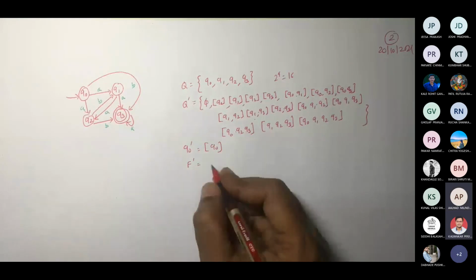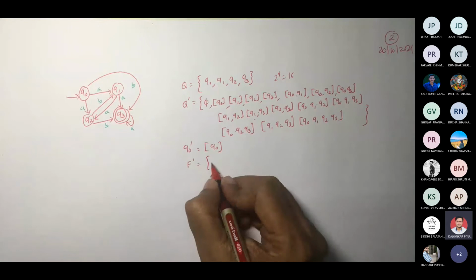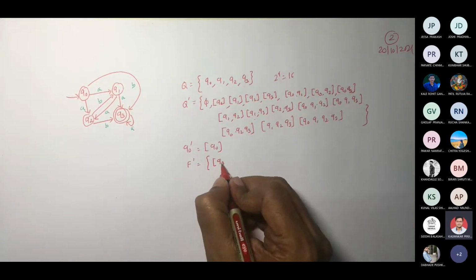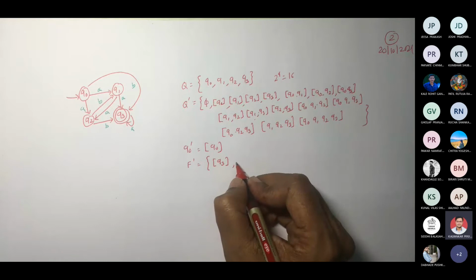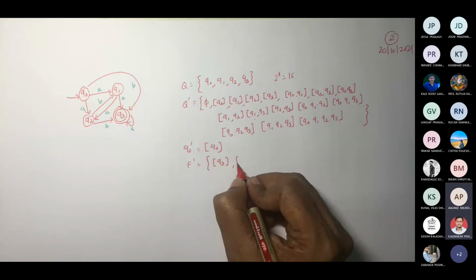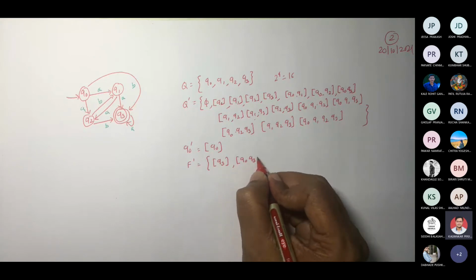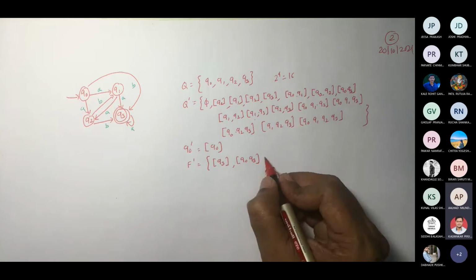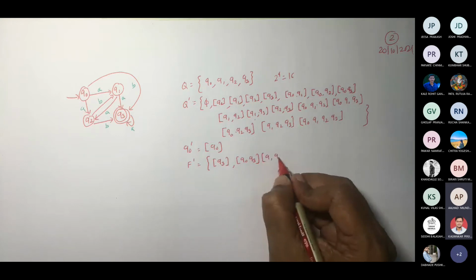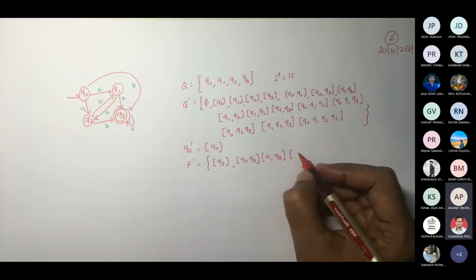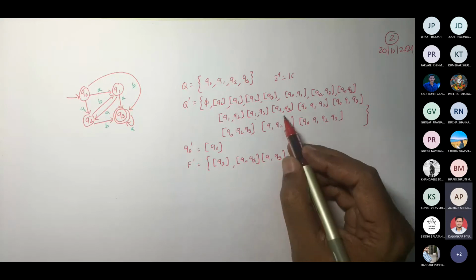Q3. Wherever Q3 is, you try to add it here. So the first element is Q3. Where is the second element? Q0, Q3. Very good. Any other element? Q1, Q3. Any other element? Q0, Q1, Q3. This one is remaining, right?